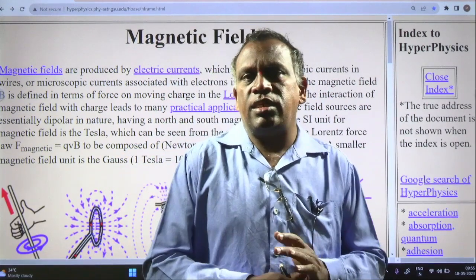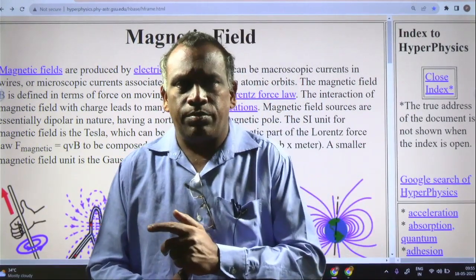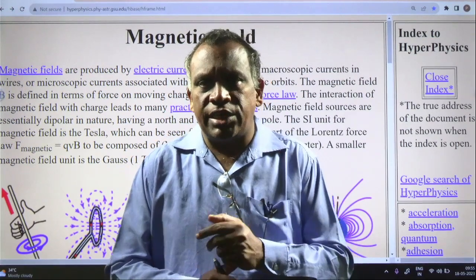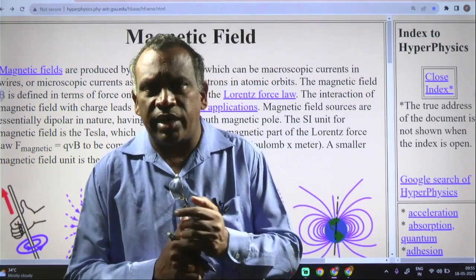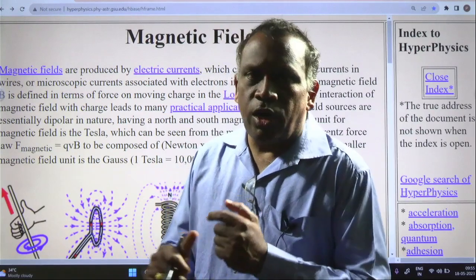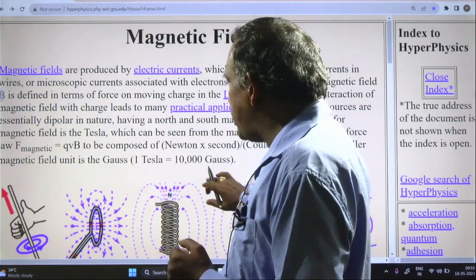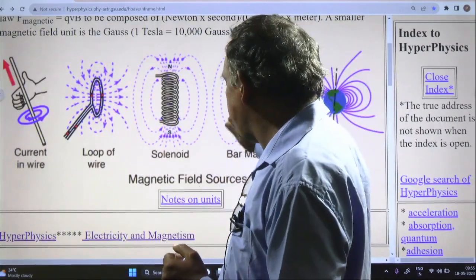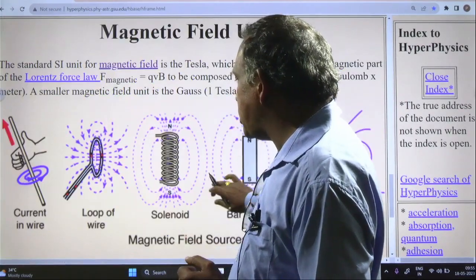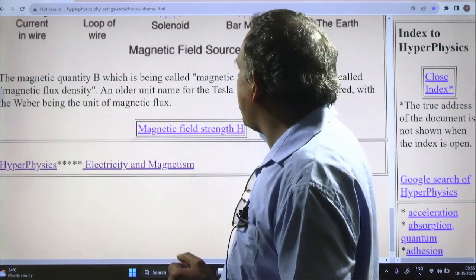In electricity we use the electrical constant. In gravitation, the gravitational constant. In magnetism, the constant is mu naught by 4 pi, the permeability of free space divided by 4 pi. We will discuss this more clearly in the next video. See the notes on some units and magnetic fields.